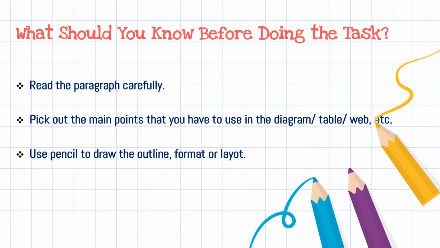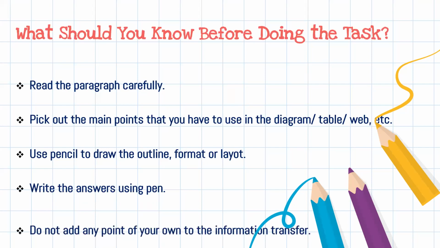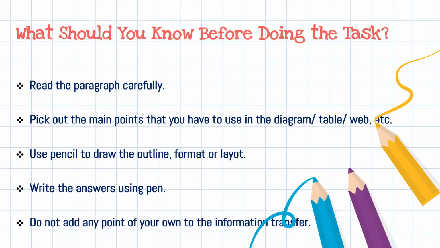You have to draw the outline or format with the help of a pencil, and while writing you have to use the pen. Sometimes students make a mistake that they write with the pencil only. You will get 0 marks for that because you have to use pen while writing this. Write the answers using pen, just now I said. Then do not add any point of your own to the information. You do not need to add any extra information. It should be related to the information given in your question and not extra.